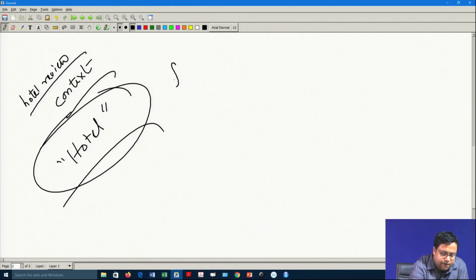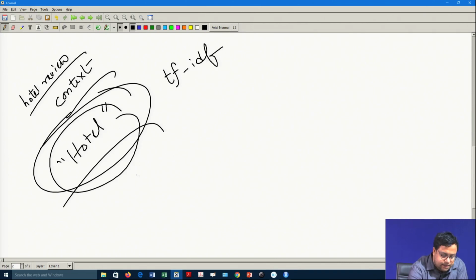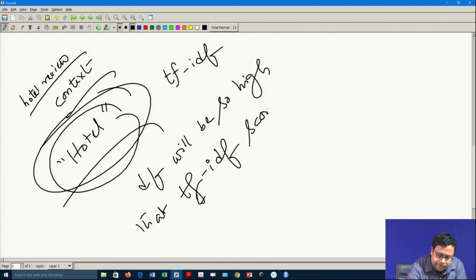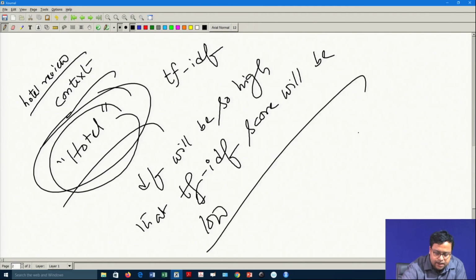If we do TF IDF, its DF will be so high that the TF IDF score will be much lower. In such a situation, we have to remove them. So, this is something that I am doing now.